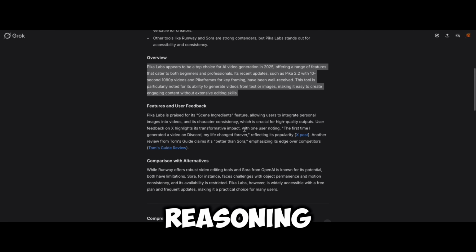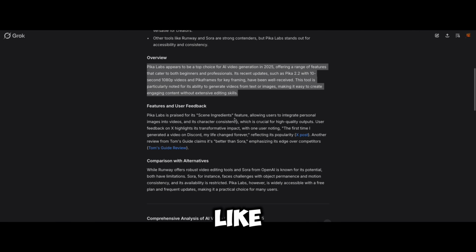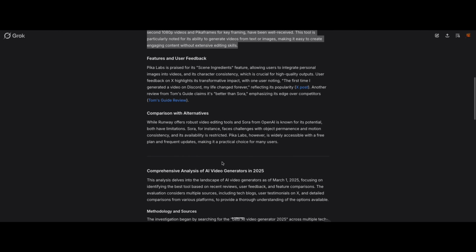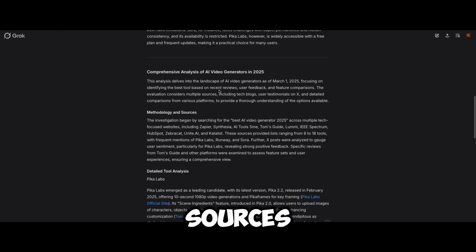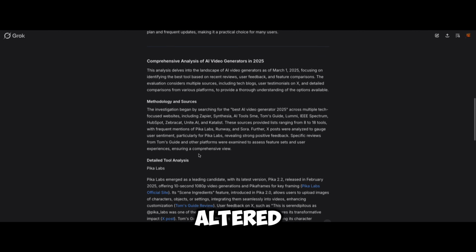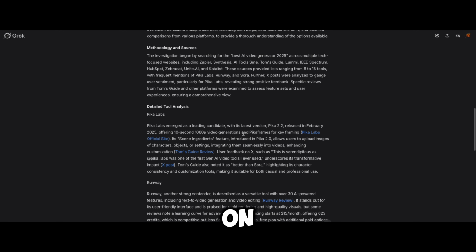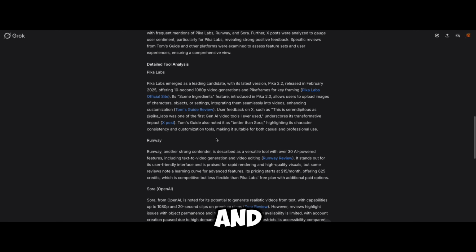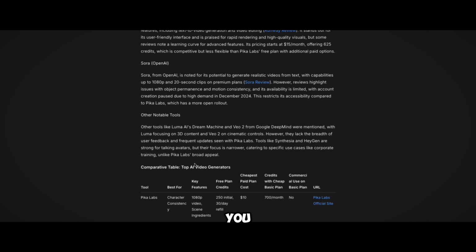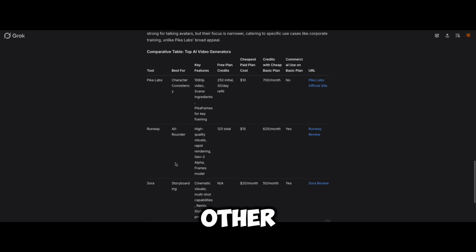And it's also giving the reasoning why Pika Lab is good, like its features, comparing that with the other alternatives, and all the sources it referenced to bring this information. It's also giving a detailed tool analysis on Pika Labs, like what features it has and what it offers. It also gives you a comparison table with other AI video generators.